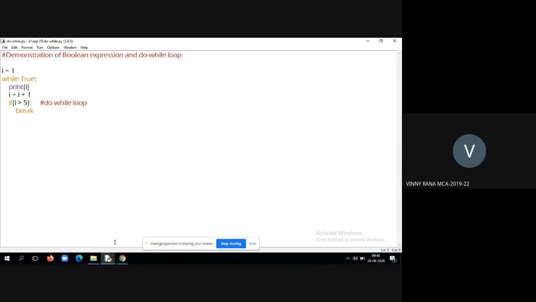So do while loop. Yeah, do while loop. Tell me what are the applications, when you tell me, sir, if this is the situation, I'll use do while loop. Tell me the application part of do while loop. When we can go with the do while loop. If you tell, sir, if this is a requirement, I'll go with do while loop. Otherwise, I don't go. Like that, you have to tell some application.